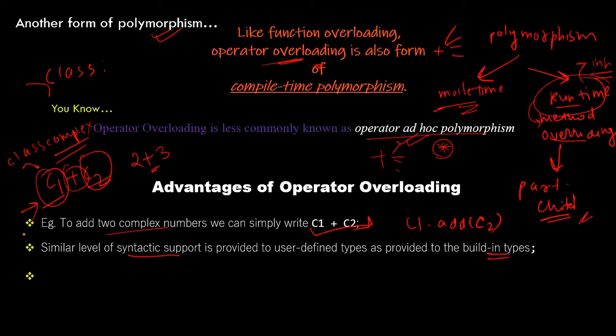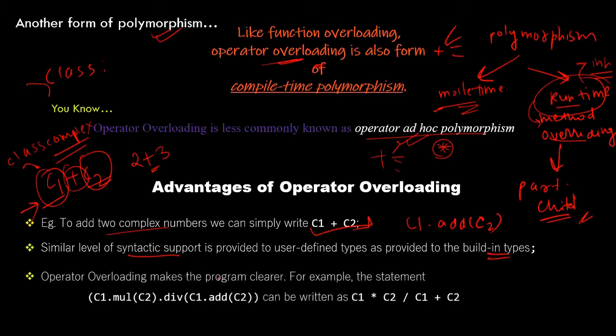Operator overloading also makes the program clearer. For example, take the statement where we multiply C1 by C2, divided by C1 plus C2. It simplifies things. If you don't use operator overloading, you need to write all these things out, but with operator overloading we can use this notation.